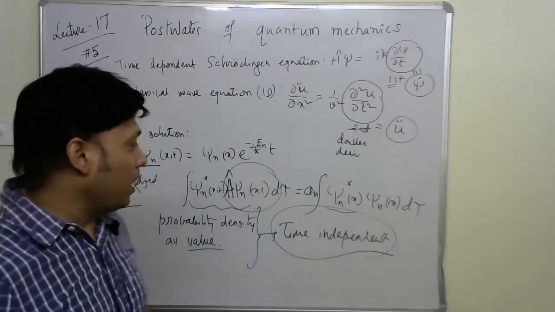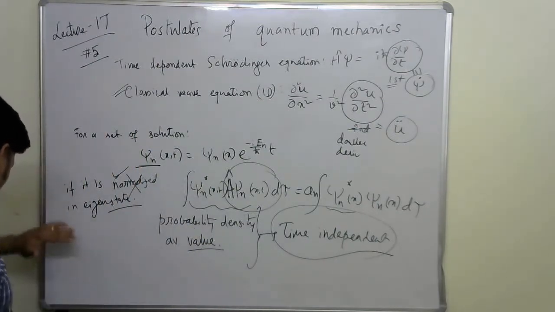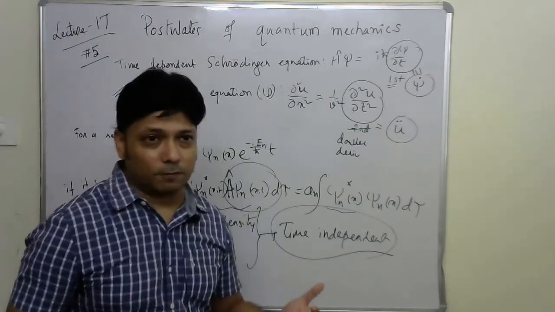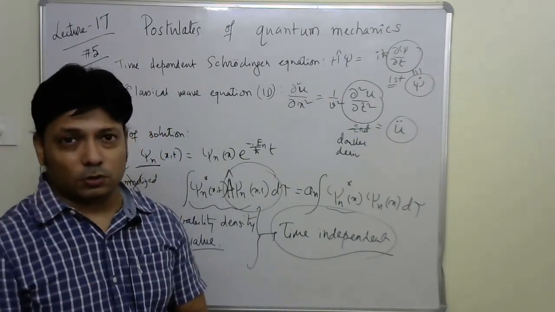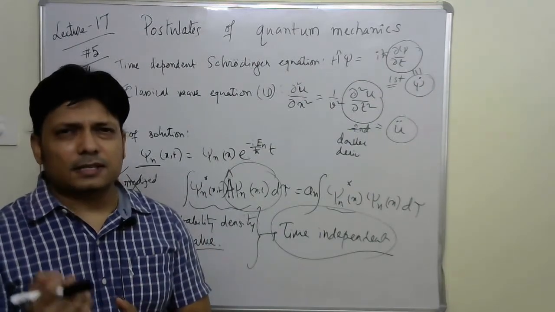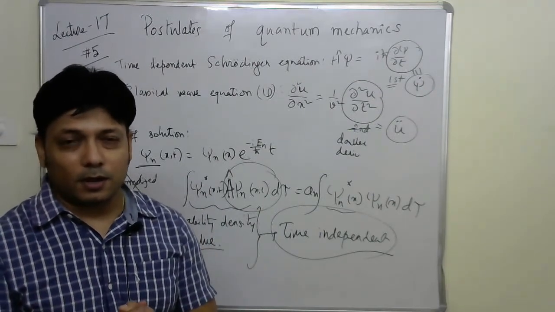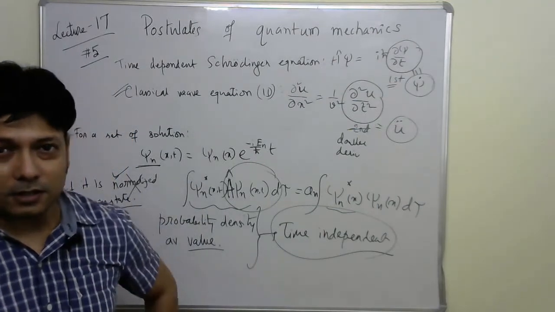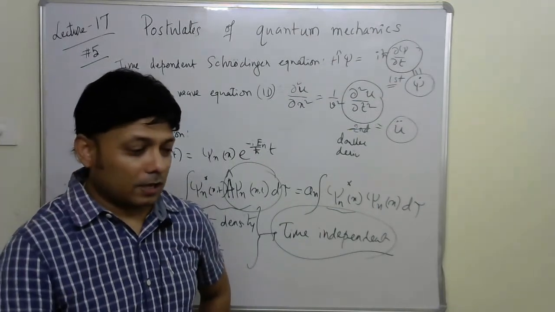I hope that after all these five basic postulates, our understanding of quantum mechanics is a little bit better.